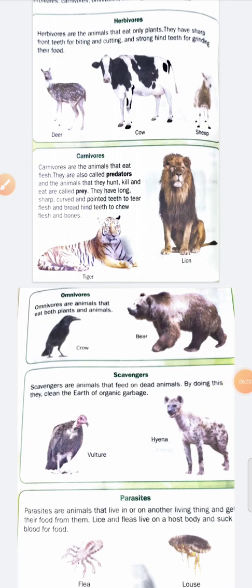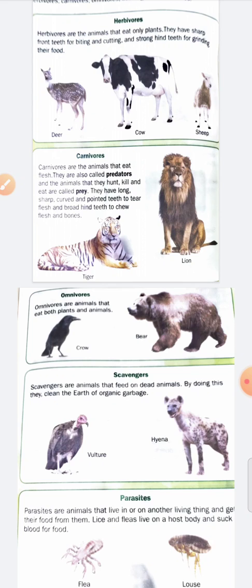Omnivores. Omni means both, everywhere, both plants and animals. So omnivores are animals that eat both plants and animals. Crow, bear, monkey and fox are omnivores.